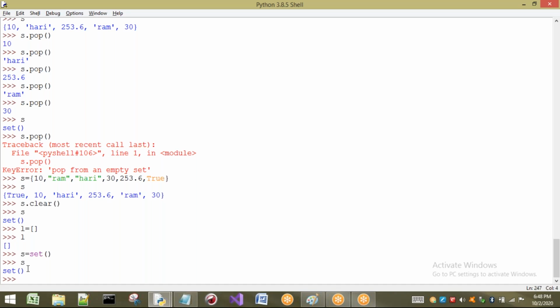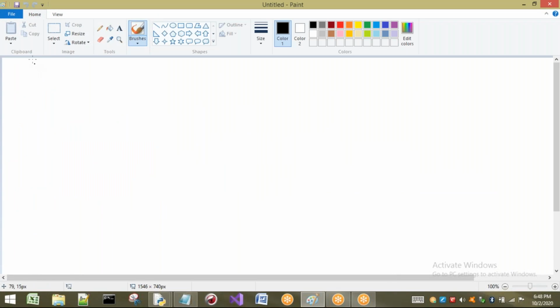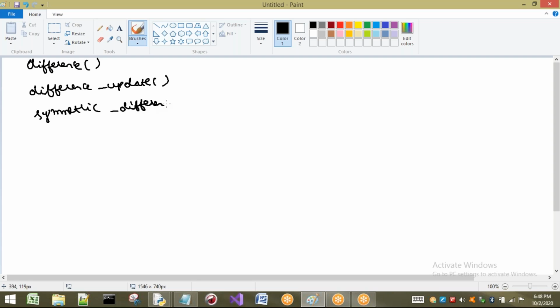First, I will write those methods. The first one is the difference method. Next one is the same difference only, but it is going to update the set. Let us see when we look at the examples. Next one is symmetric difference. Next, I want to update the set when I perform the symmetric difference, so symmetric underscore difference underscore update.